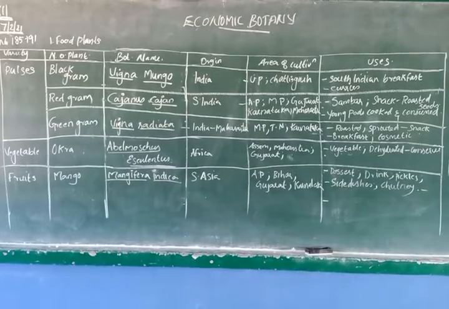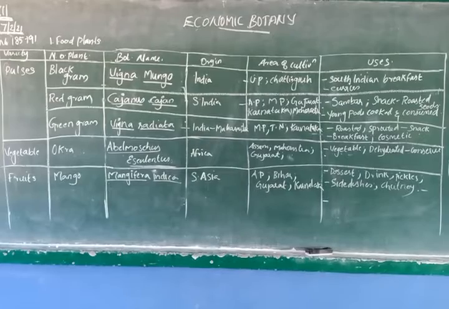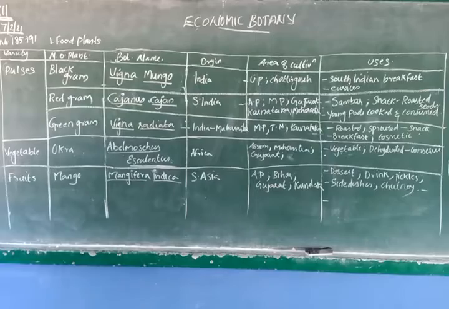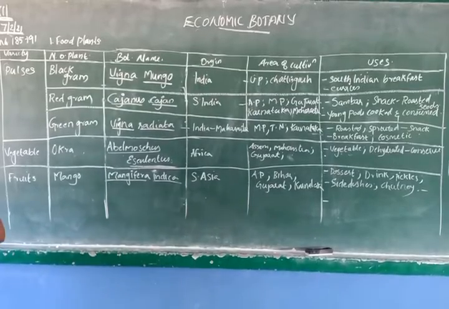Then the second one is red gram. Red gram, parippu. Okay, so the scientific name is Cajanus cajan, and it is mainly originated in South India. The red gram is originated in South India, and the areas of cultivation are Arunachal Pradesh, Andhra Pradesh, MP, Gujarat, Karnataka, Maharashtra.